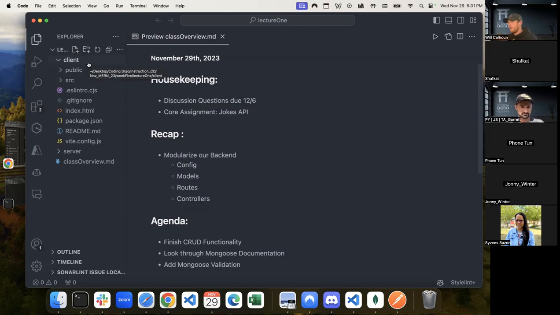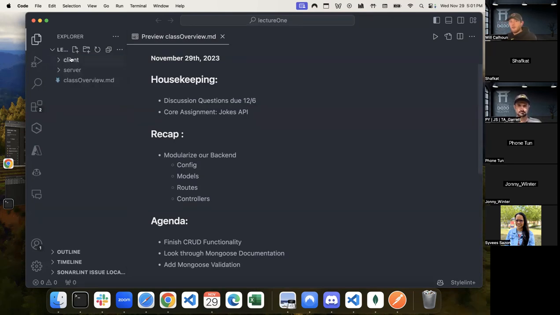I think we're going to do that tomorrow and or Tuesday, where we can connect the two and actually start interacting with them. But this is just our Vite client. This is just our Vite project. That one's created for us by Vite. The second one we had to create was our server. So we created this folder called server.